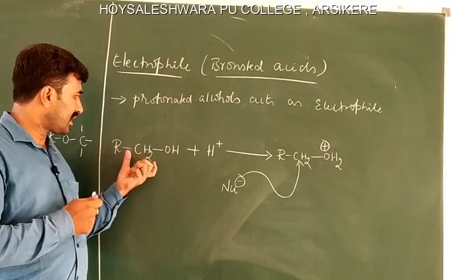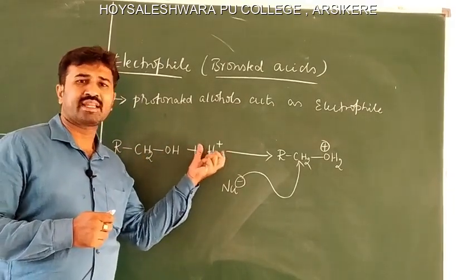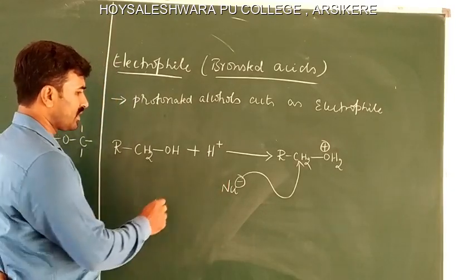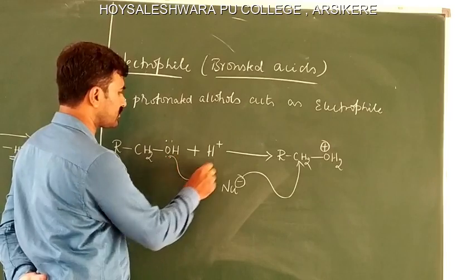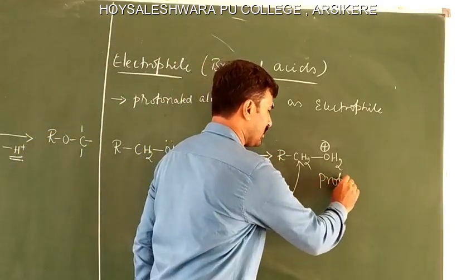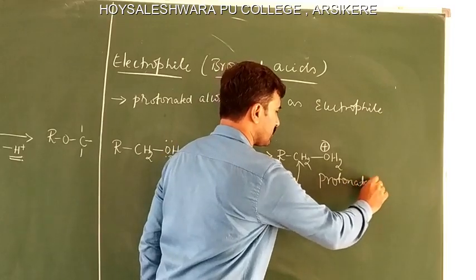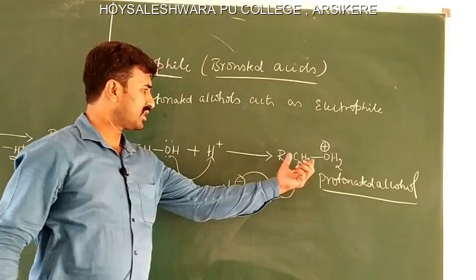See here. This is RCH2OH and here H plus is given by any mineral acid. So, in the first step, usually a nucleophilic attack takes place to form protonated alcohol. This is protonated alcohol.